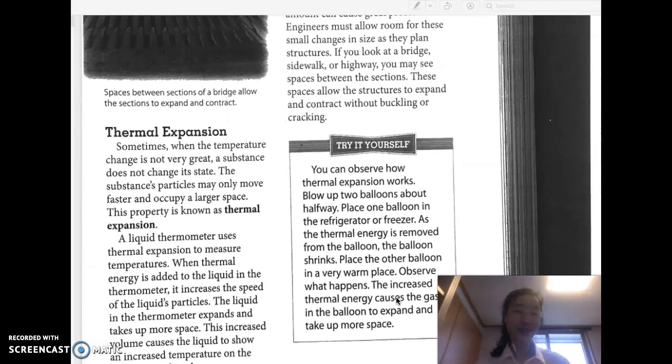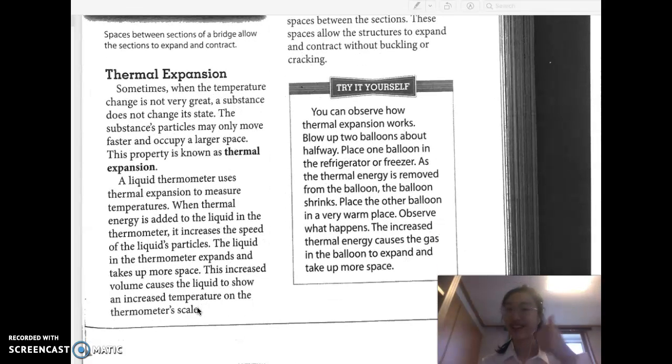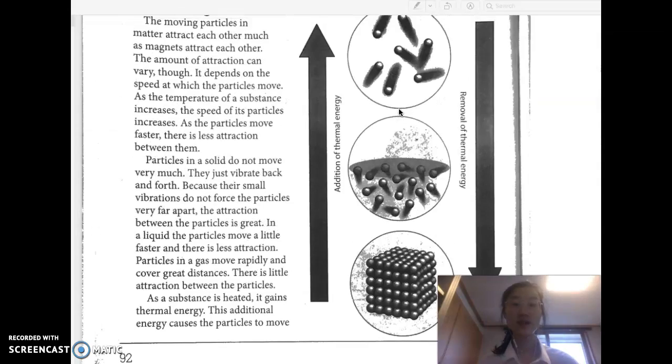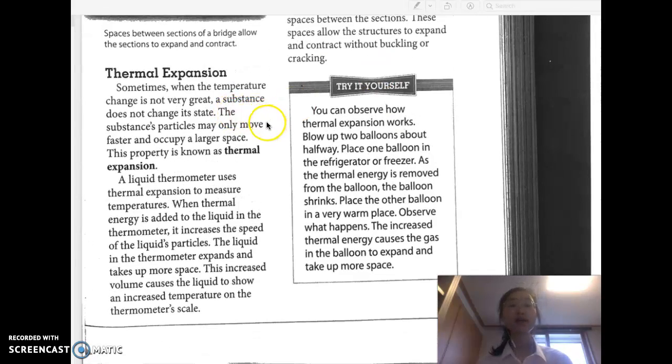Now, thermal expansion. So this is an example of the spaces between the structures. So spaces between sections of this bridge allow the sections to either expand or contract without breaking. Engineering. Sometimes when the temperature change is not very great, a substance does not change its state. So states are here: solid, liquid, gas. The substance's particles may only move faster and occupy larger space. This property is known as thermal expansion.